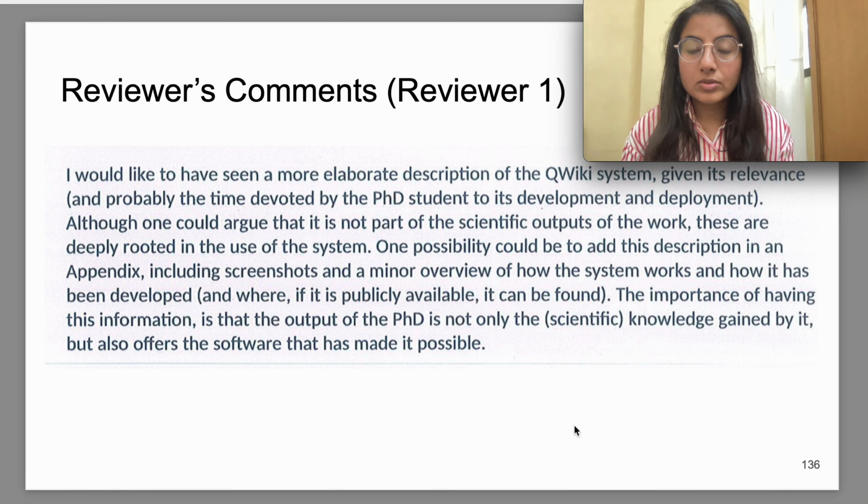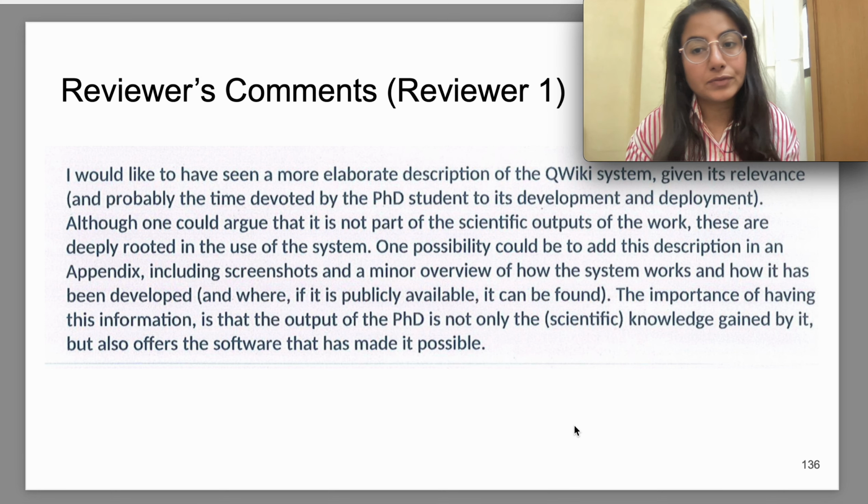Now moving towards the comments that we received as a part of thesis evaluation. Reviewer 1 says that I would like to have seen a more elaborate description of the QWiki system given its relevance. So he wants some screenshots and a minor overview of how the system works and how it has been developed to be included in the thesis as well.